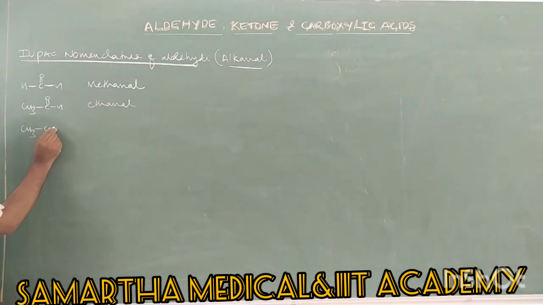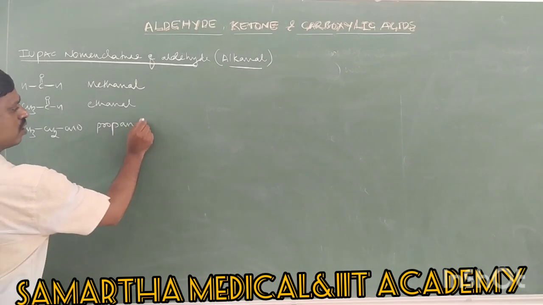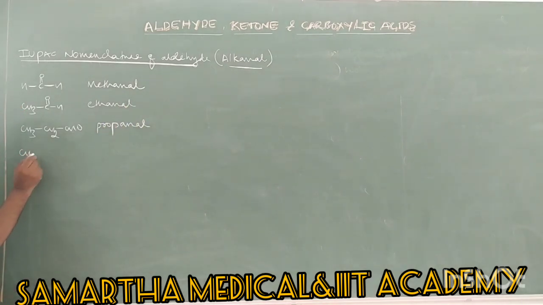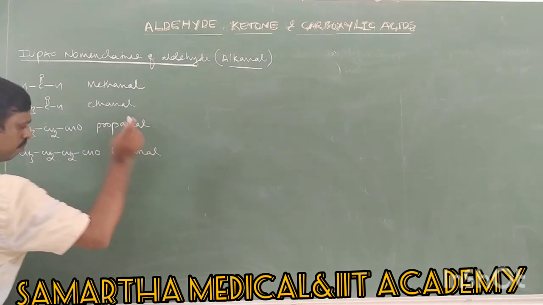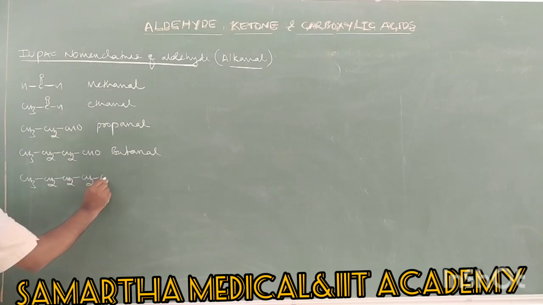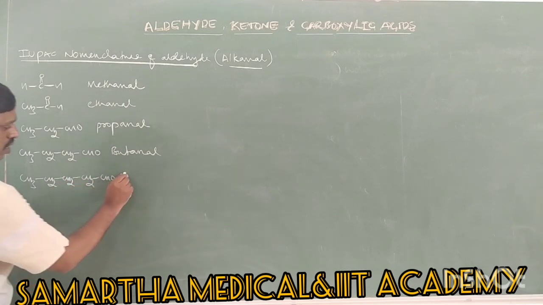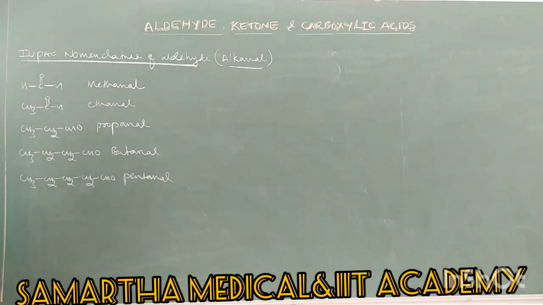Next, 3 carbon, propanal. 4 carbon, butanal. 5 carbon pentanal, hexanal, heptanal. You can go on writing, right? One more example, 5 carbon, it is pentanal, its IUPAC name.